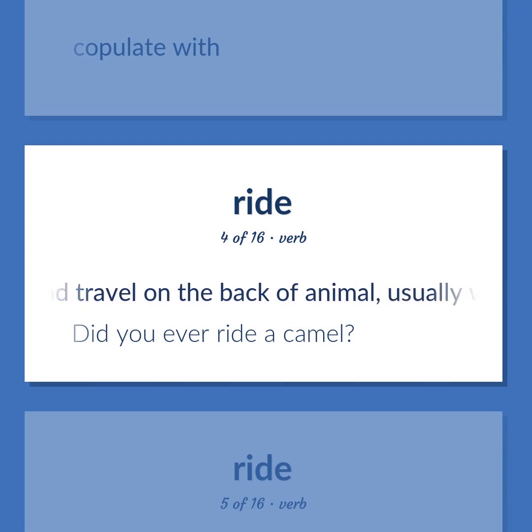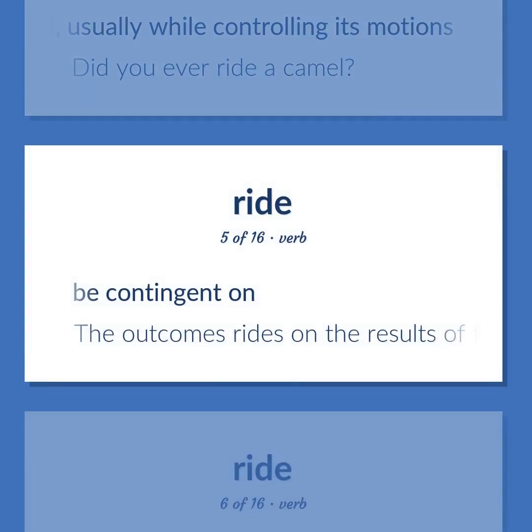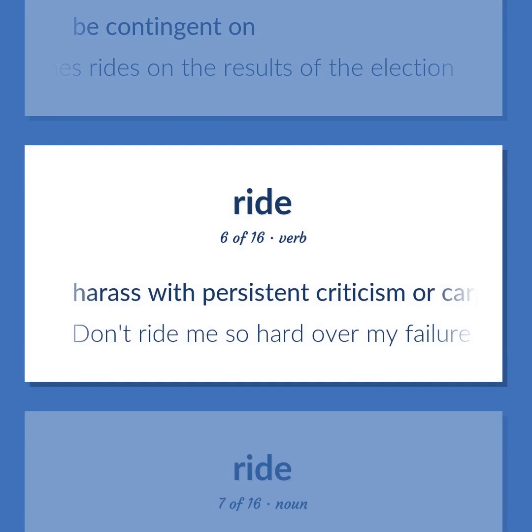Sit and travel on the back of animal, usually while controlling its motions. Did you ever ride a camel? Be contingent on. The outcome rides on the results of the election. Harass with persistent criticism or carping. Don't ride me so hard over my failure.